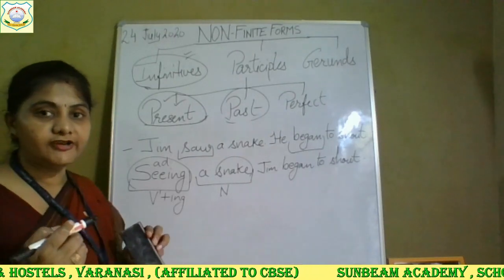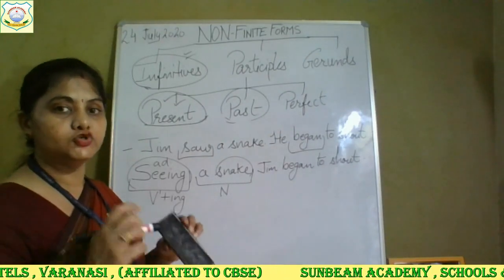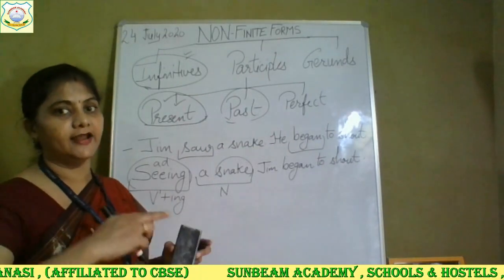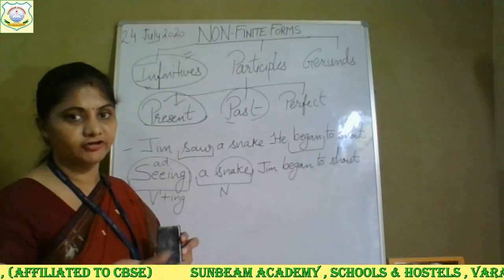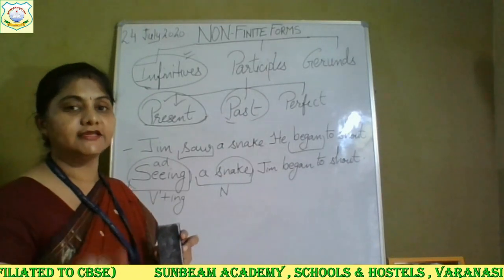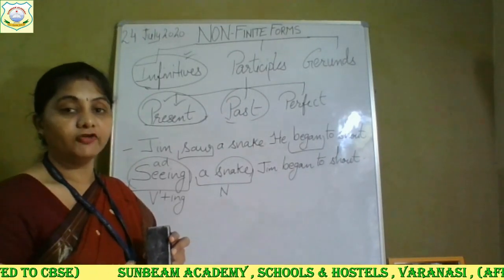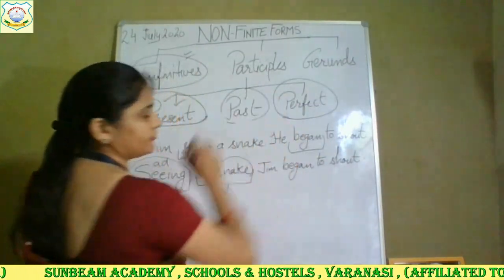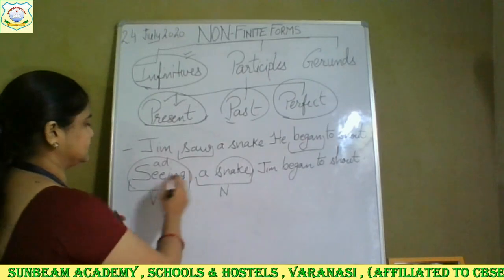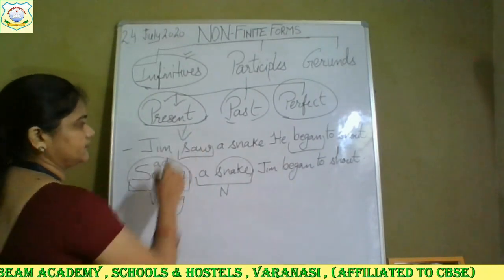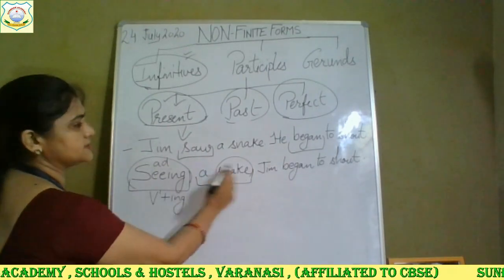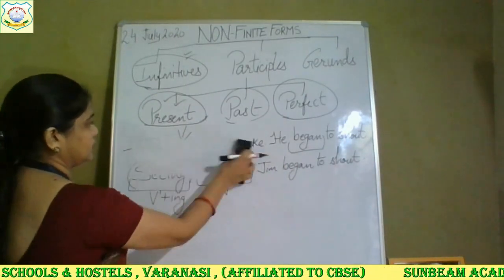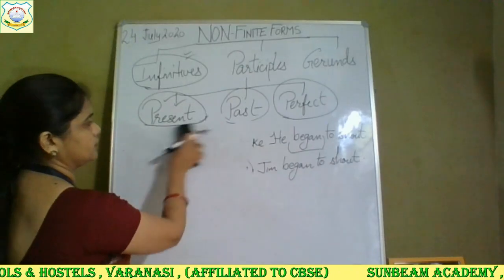But what will we do when two actions are there and one action has completed and then, after the completing of the one action, the second action starts? What will we do in that case? We will use in that case perfect participle. This is the example of your present participle which I have written here. Seeing a snake, Jim began to shout. But two actions are going together.